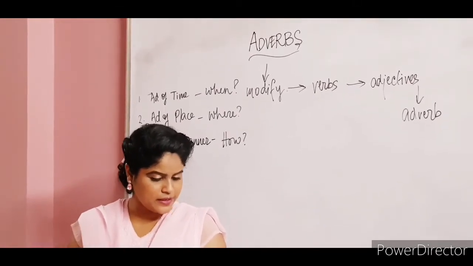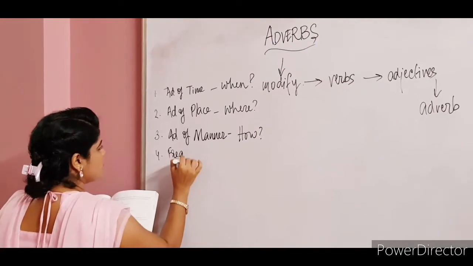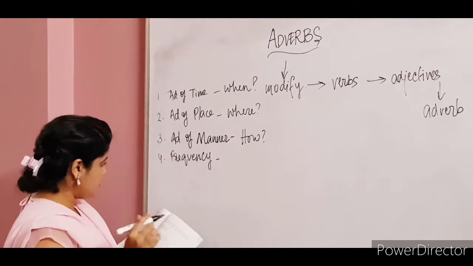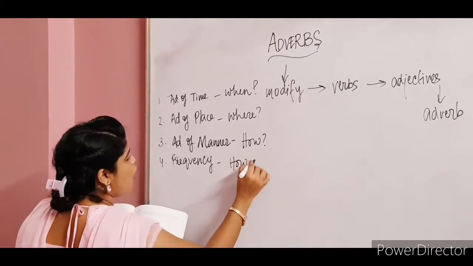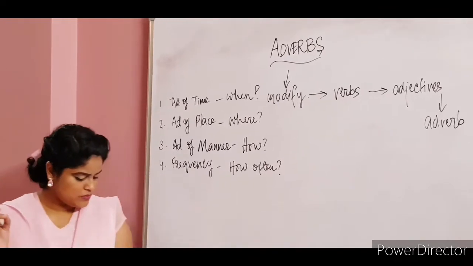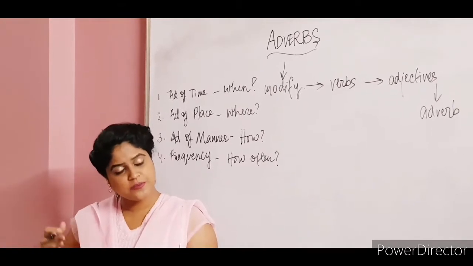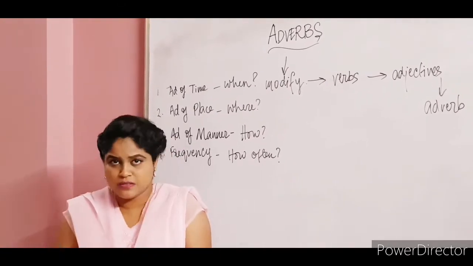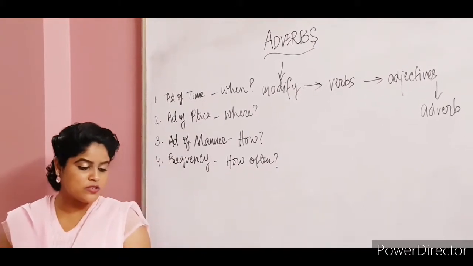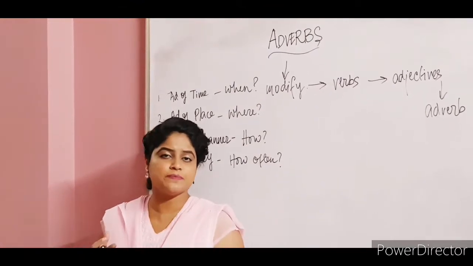Adverb of frequency, the next one. Okay. So number 4 would be frequency. I'm just writing the keywords out here so you can understand. This is going to ask you how often the action is taking place. Okay. So how often? Such as always, sometimes. Are there gaps in the actions that have been performed? Never. If it is performed, it has been performed ever. Okay. Rarely, usually, daily, occasionally. These all are adverbs of frequency. They'll ask you how often it is being performed.